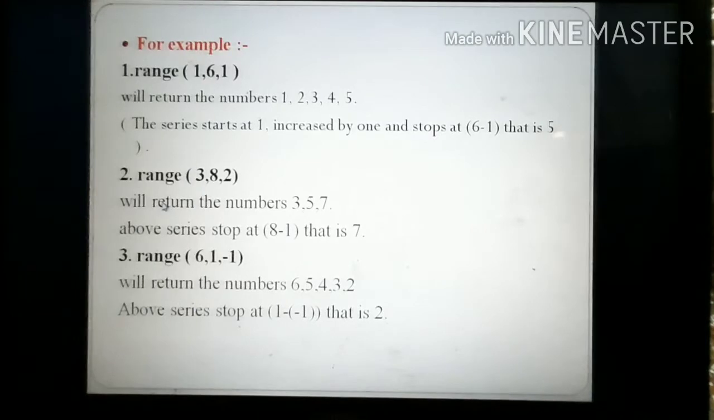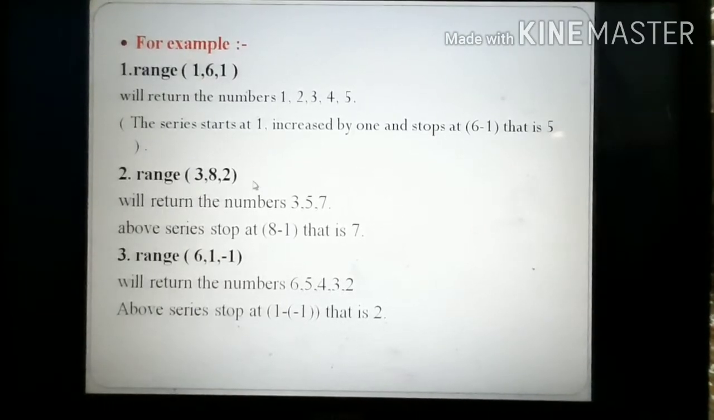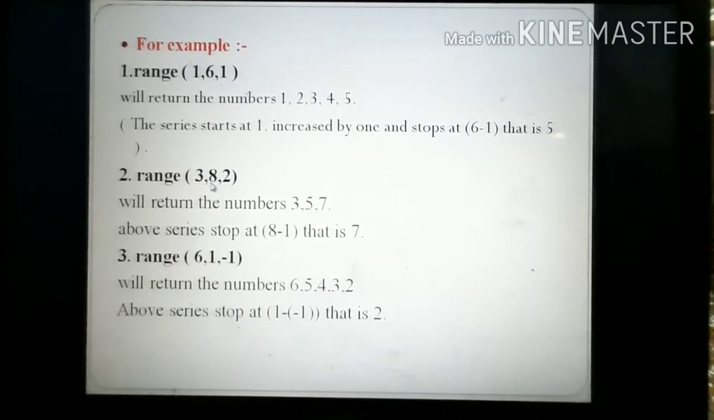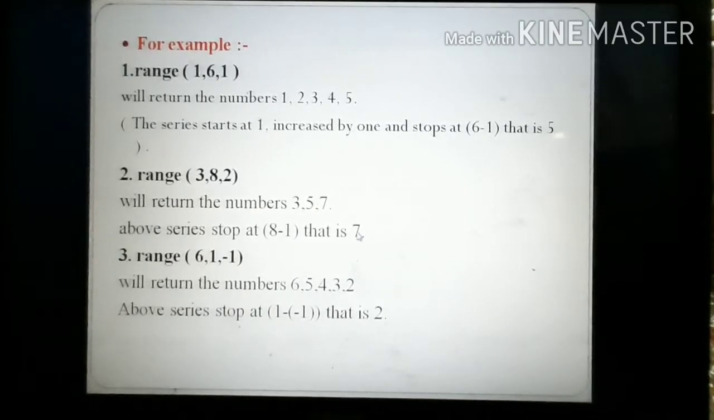Similarly, the next example, see, range 3, 8, 2. That means our series will start with 3 and be incremented by 2: 3, 5 and 7. What is the formula to stop? Where does the series get stopped? 8 minus 1, that is 7.